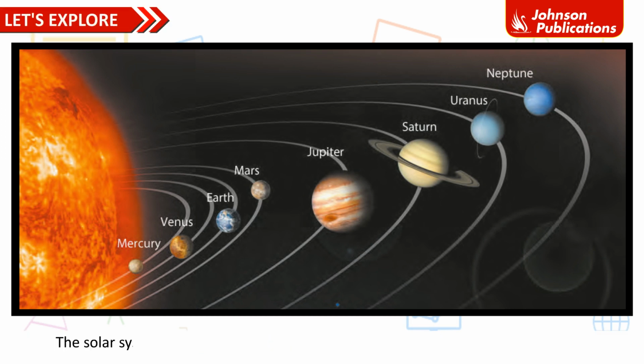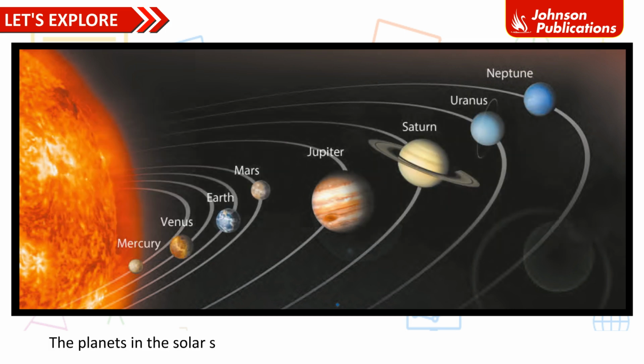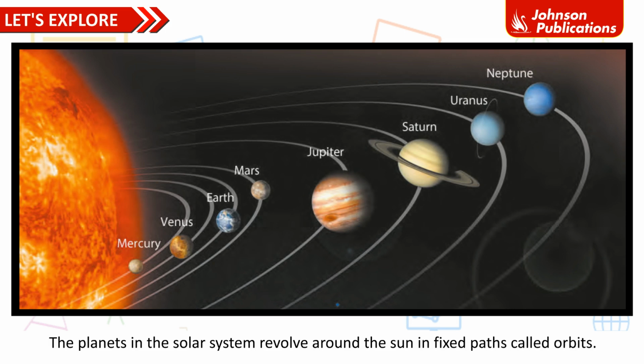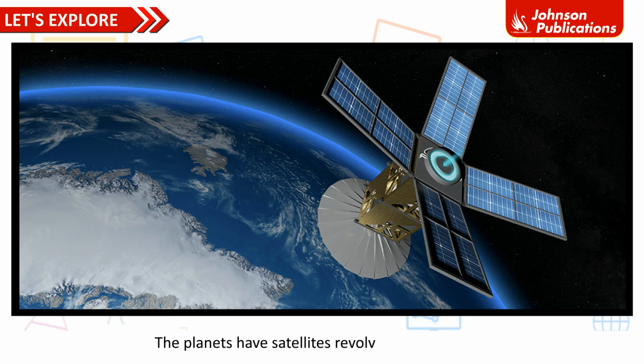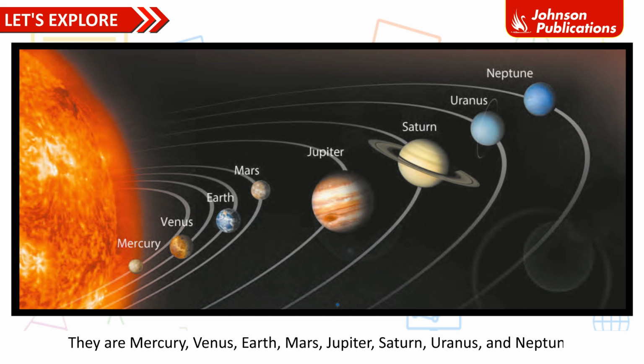The solar system consists of the Sun, planets, comets, asteroids, and dwarf planets. The planets in the solar system revolve around the Sun in fixed paths called orbits. The planets have satellites revolving around them. There are 8 planets in the solar system. They are Mercury, Venus, Earth, Mars, Jupiter, Saturn, Uranus, and Neptune.